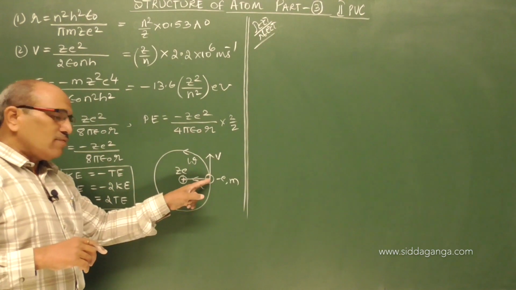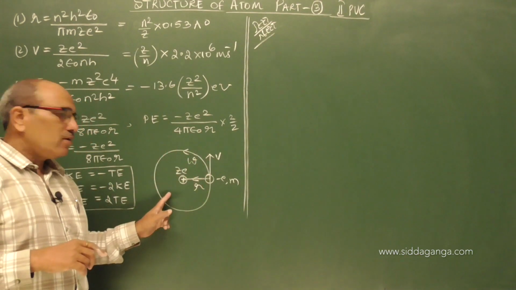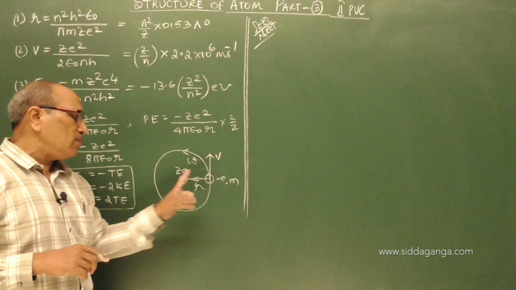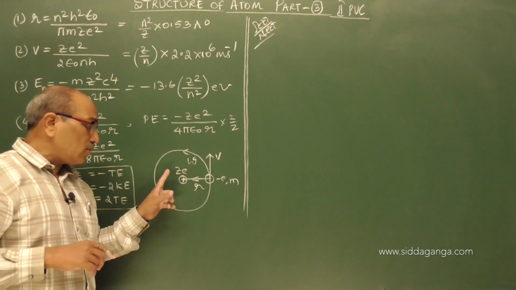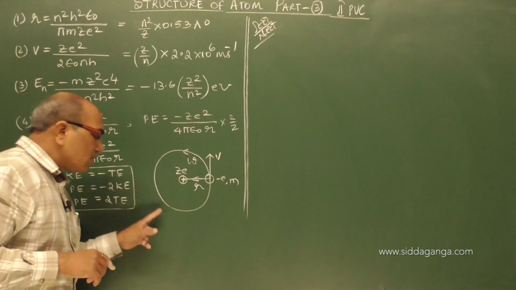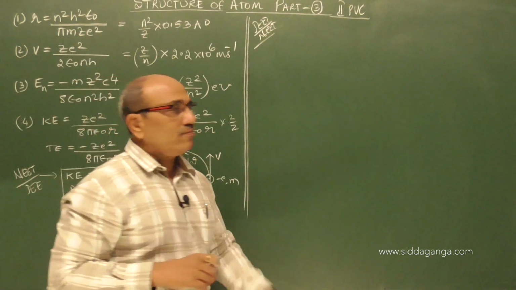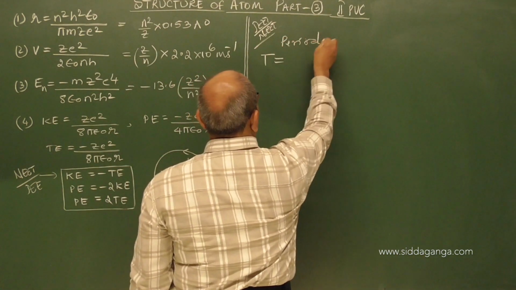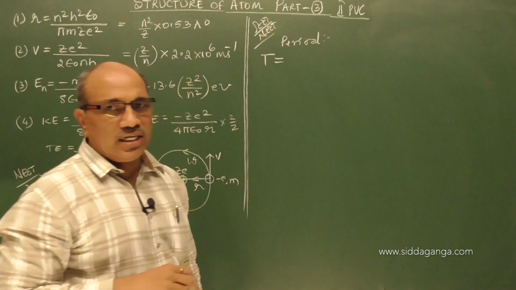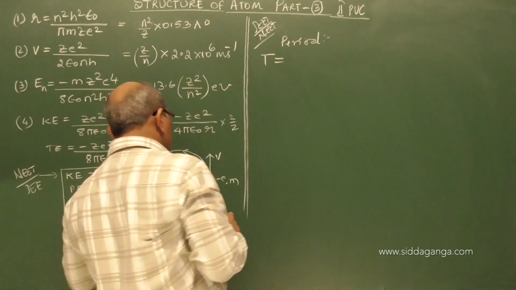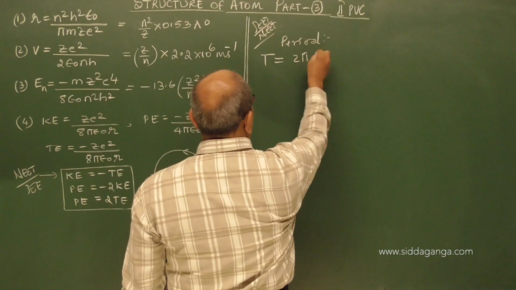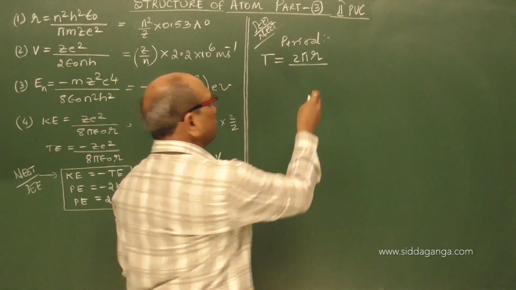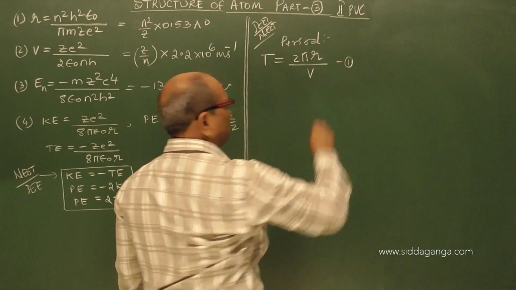Now, the electron is moving in a circular orbit of radius r, with linear velocity v, charge minus e, mass m, and the nucleus has charge Z, where Z is the atomic number. As it is moving around, it has a definite period. What is the period? The period is the time taken to go once around the nucleus. For the electron, it is the circumference divided by velocity, since time is distance covered divided by velocity.